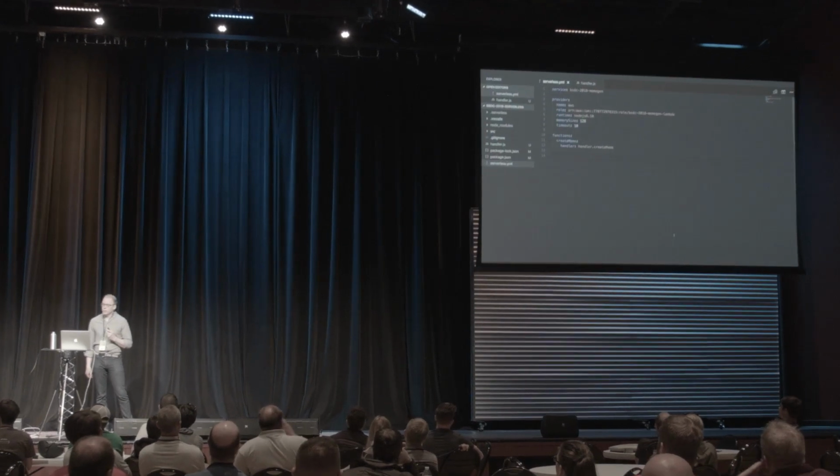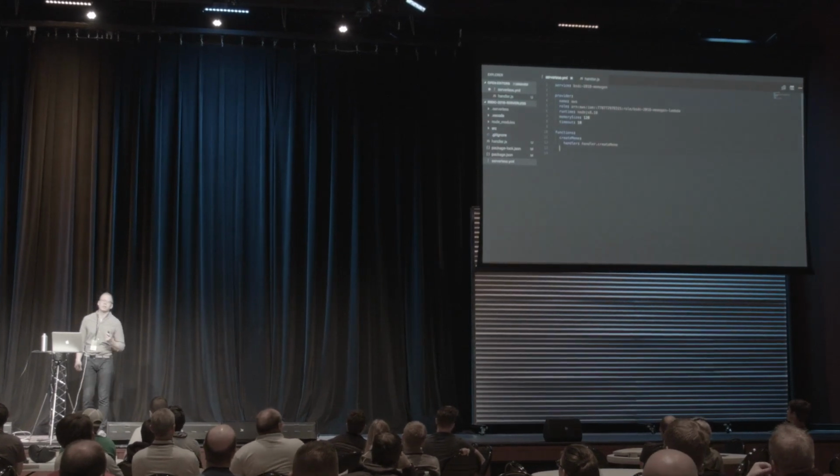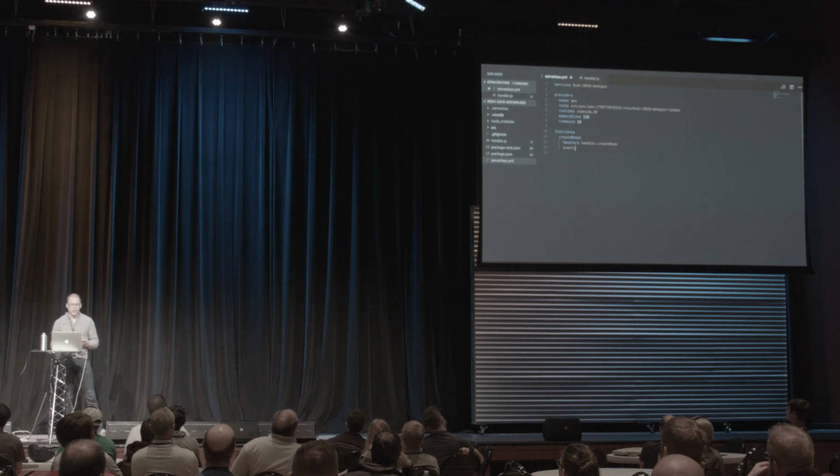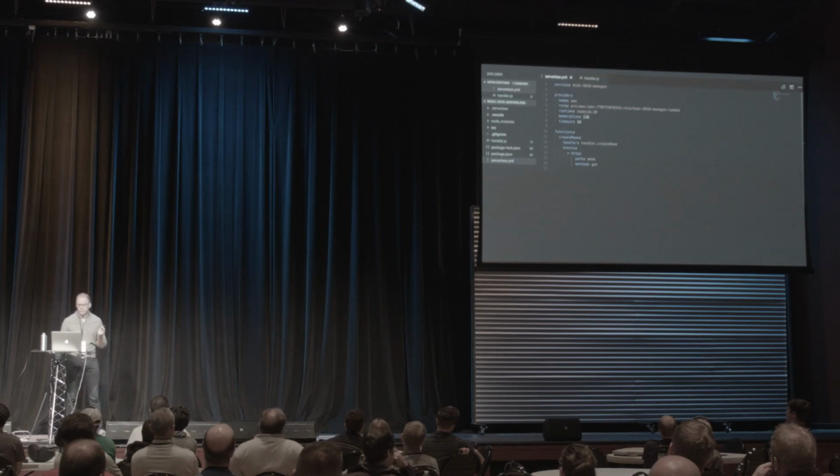So what we're going to do is add an event to our function. We're going to add an HTTP event. And then we're going to say that the path for that is just meme, so we'll hit it at /meme, and we're going to use a get method so that we can hit it in the browser.